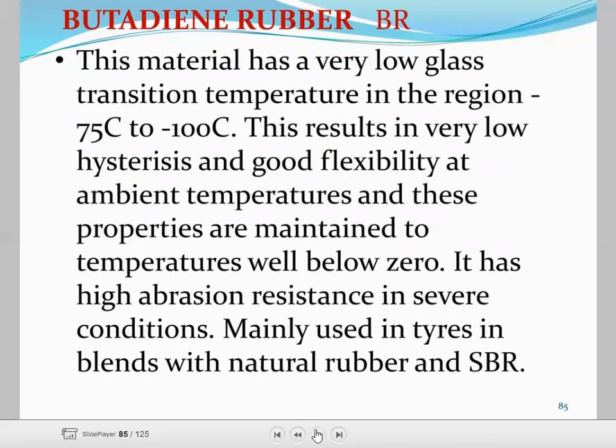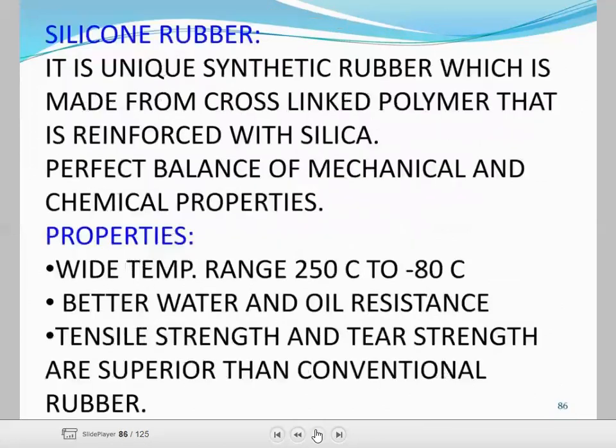Next one is butadiene rubber. This material has a very low glass transition temperature, in the region of minus 75 to minus 100 degrees Celsius. This results in very low stresses and good flexibility at ambient temperature, and these properties are maintained to low temperatures. It has high abrasion resistance in several conditions, mainly used in tires in blends with natural rubber and SBR, synthetic rubber. Then silicone rubber.